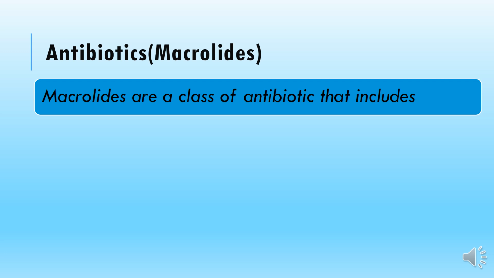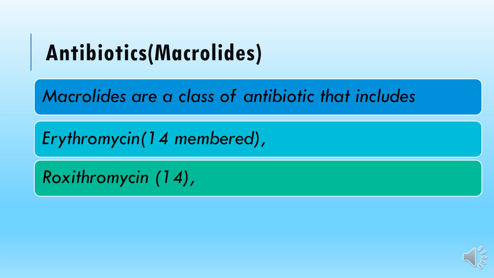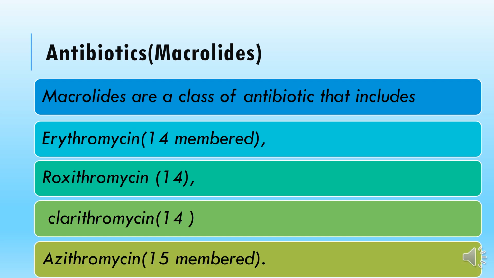So the macrolide class of antibiotics includes erythromycin, which is a 14-membered compound, roxithromycin, which is also 14-membered, clarithromycin as well, and azithromycin, which is basically a 15-membered compound.